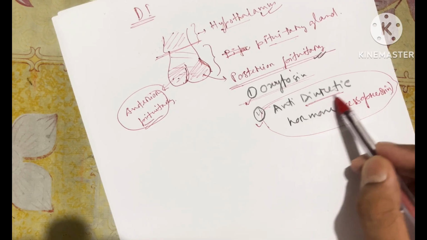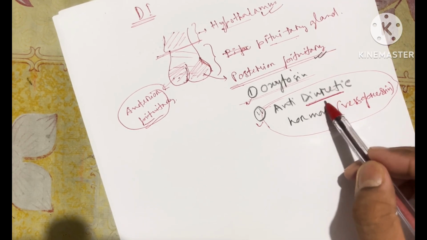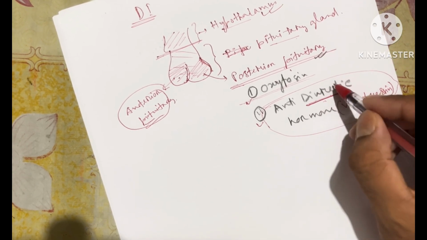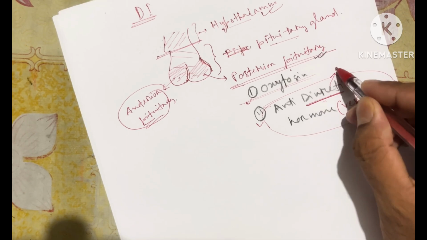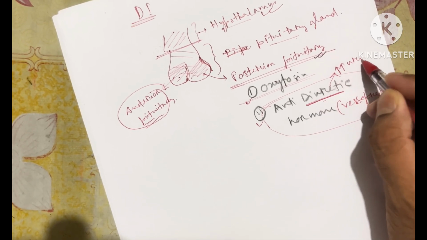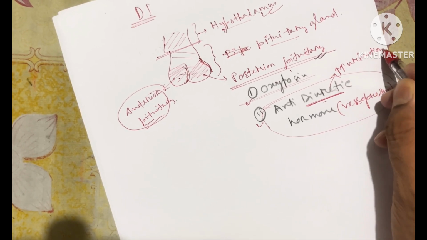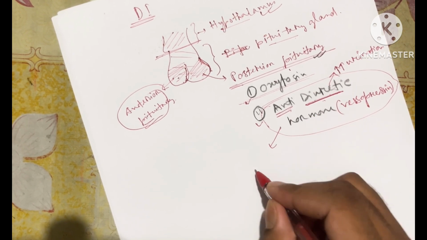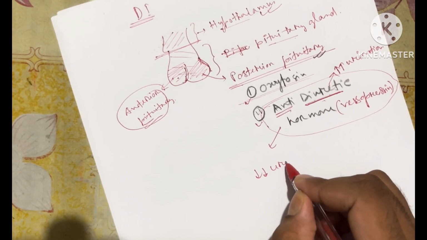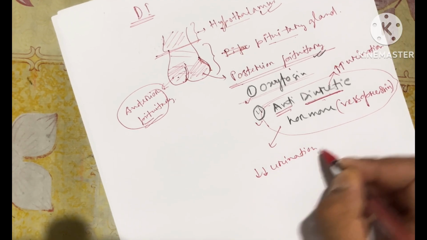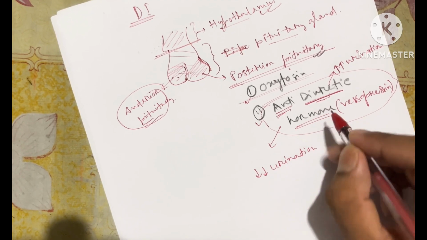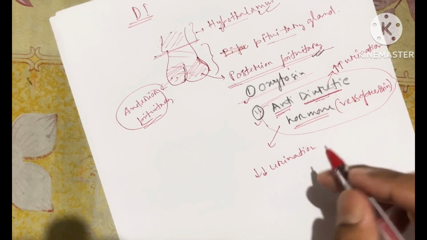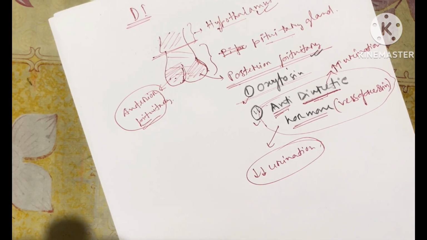As the name suggests, diuretic means any substance which increases urination. Diuretics are associated with more urination. Antidiuretic is associated with decreased urination.